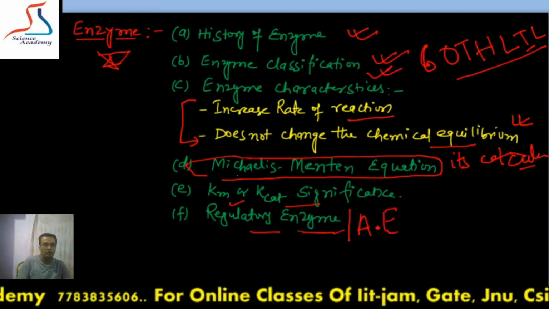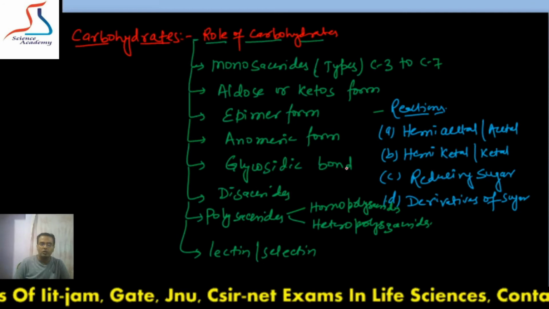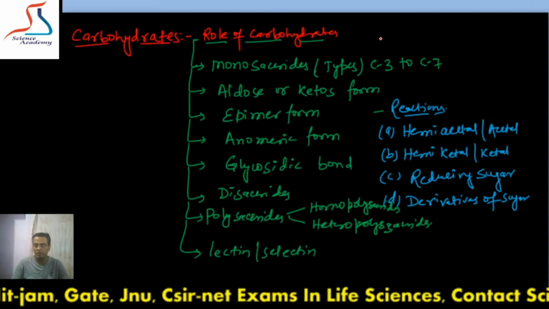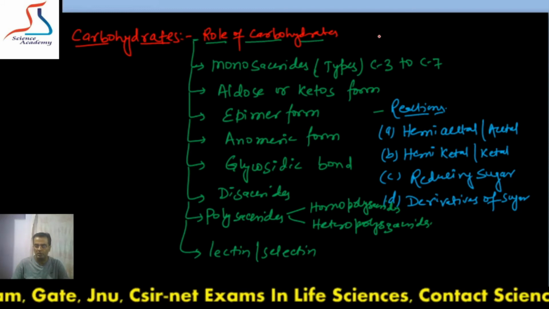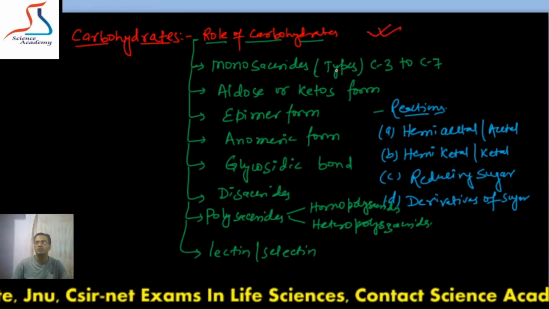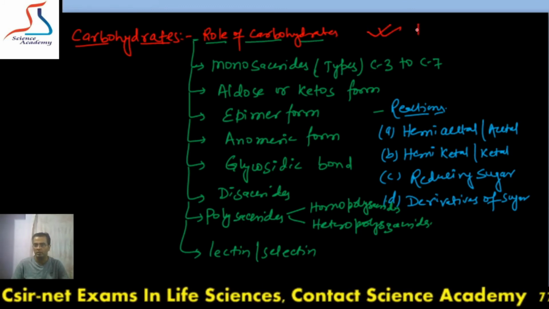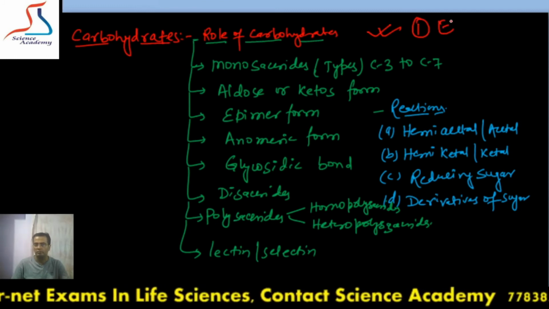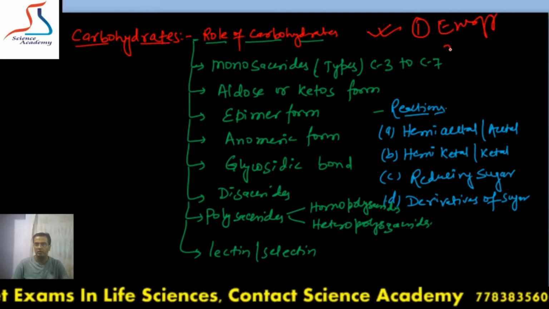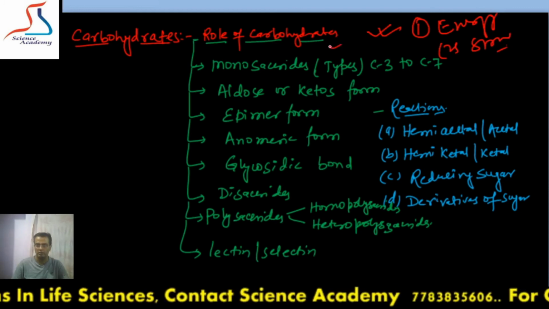Now moving to the next topic, carbohydrate. So now the protein portion has been completed. We have to study protein in detail up to enzyme. After that, another biomolecule we have to study in biochemistry is carbohydrate. So the role of carbohydrate: what are the different functions of carbohydrate? Energy source, then glycoprotein, structural role. These things you have to study in detail.